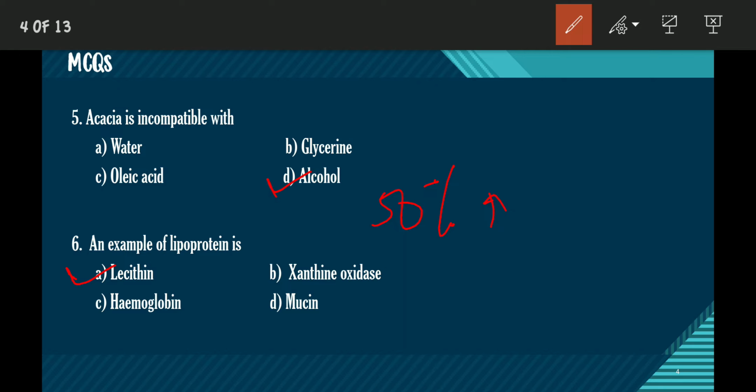And what is mucin? It is also a protein which is found in epithelial tissue. So the answer to question number 6, that is the example of lipoprotein, is lecithin. Let us move to the next question.